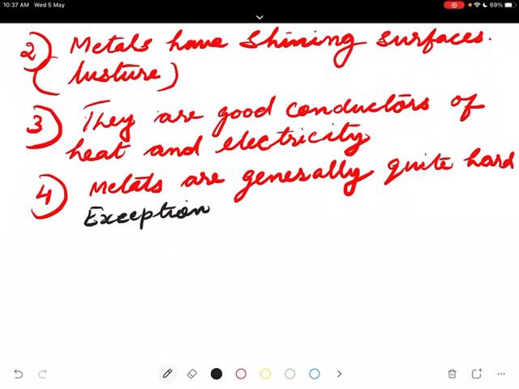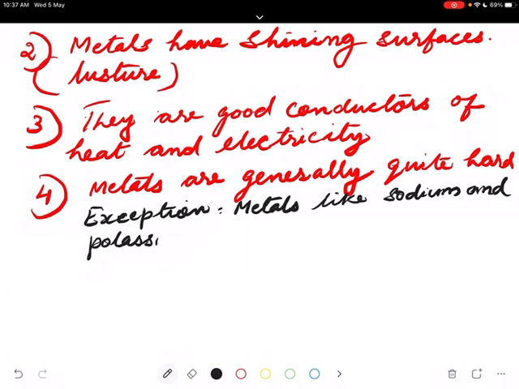Sodium and potassium are soft metals. One piece of sodium looks like a paneer piece. With a knife you can cut it, just like you are cutting paneer.